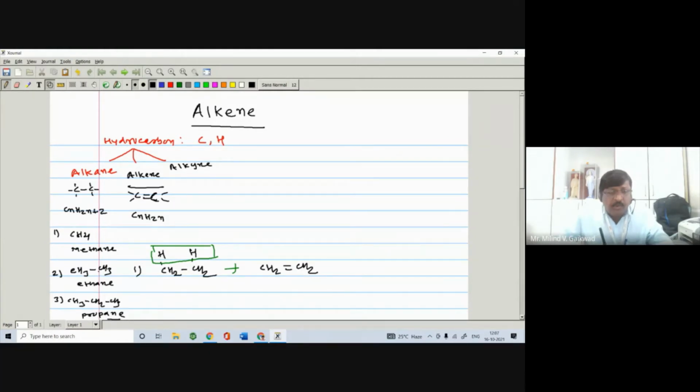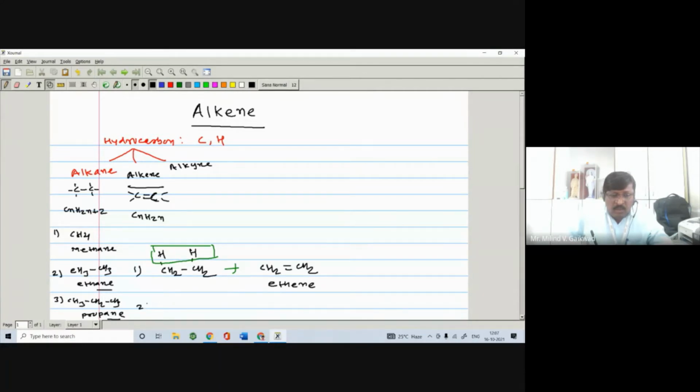When you remove two hydrogens from adjacent carbon atoms of an alkane, there is a formation of a carbon-carbon double bond. So it has two hydrogens less compared to the corresponding alkane. The first member is ethane of alkane, and we just replace -ane by -ene, so the name is ethene.